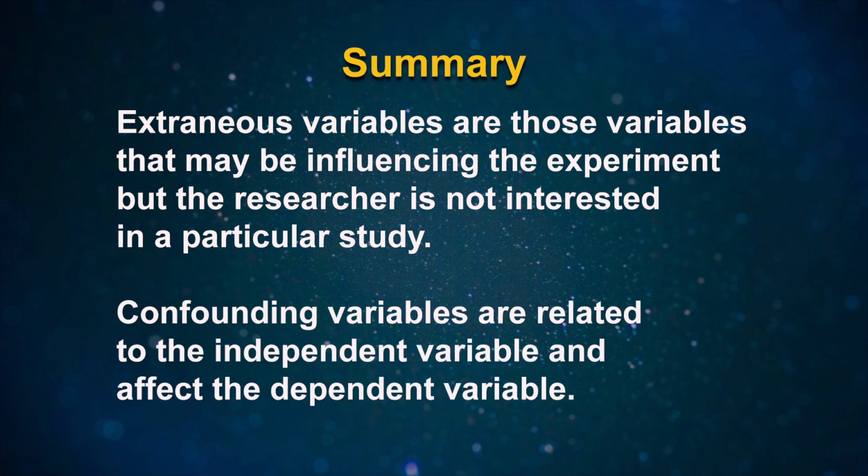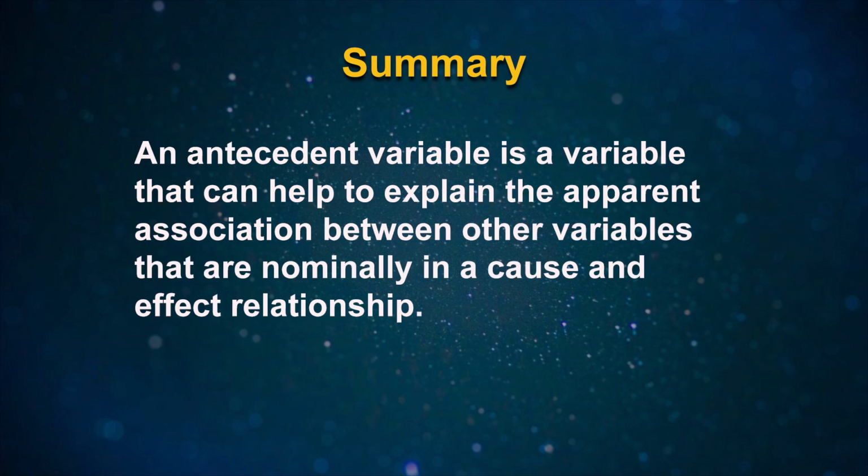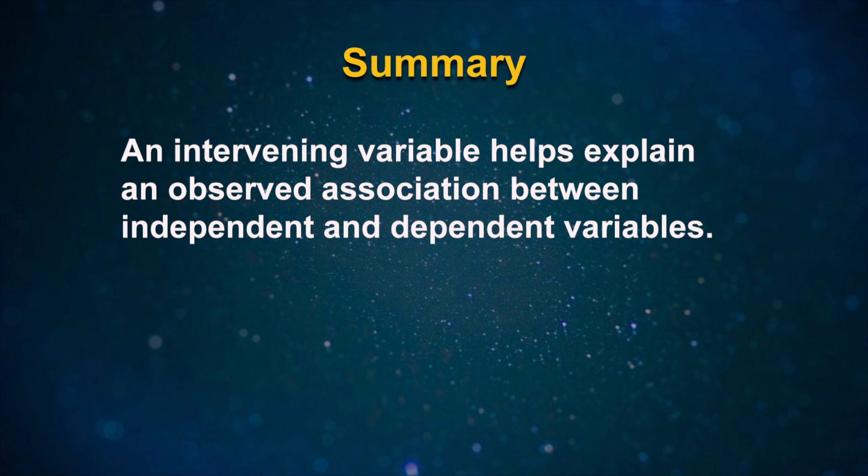Confounding variables are related to independent variables and affect the dependent variable. An antecedent variable is a variable that can help to explain the apparent association between other variables that are nominally in a cause and effect relationship. The intervening variable helps explain an observed association between independent and dependent variables. It is a variable that intervenes between dependent and independent variable.